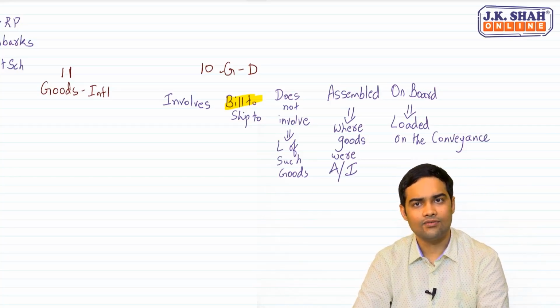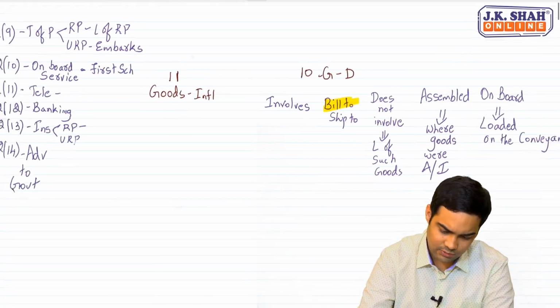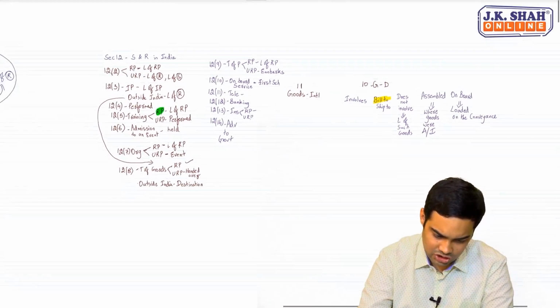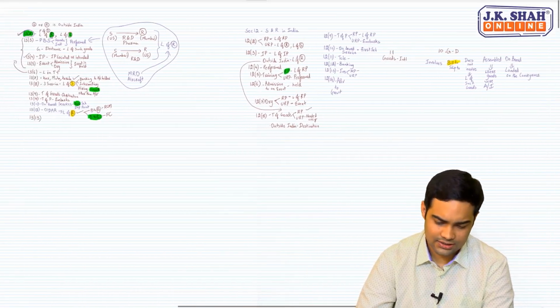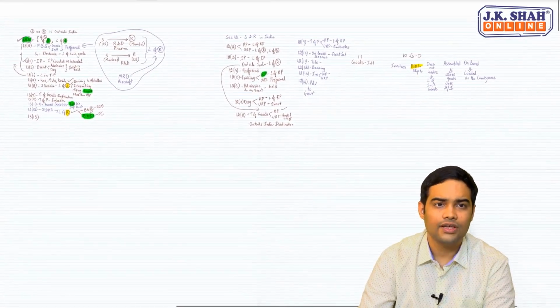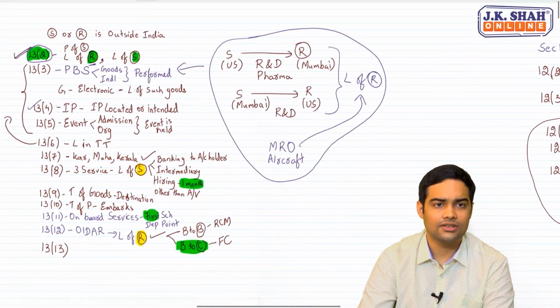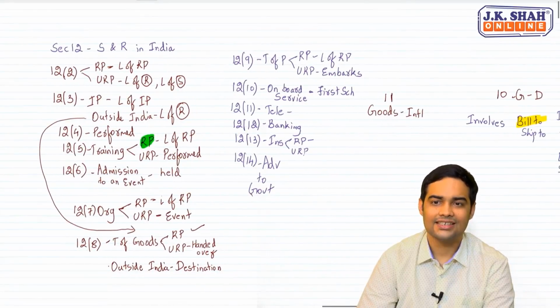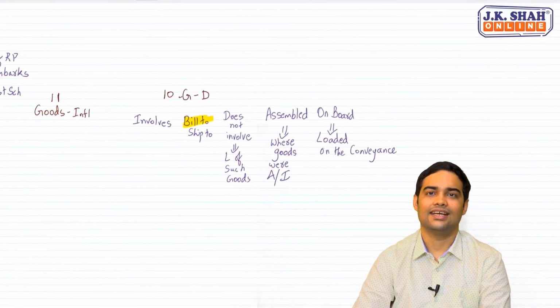Are you clear with this? Yes. Now this is what we have discussed. Section 13, 12, and then we came across 10 and 11. Clear? These are the 4 things which we came across. This is your 13, this is 12, this is 11 and 10.